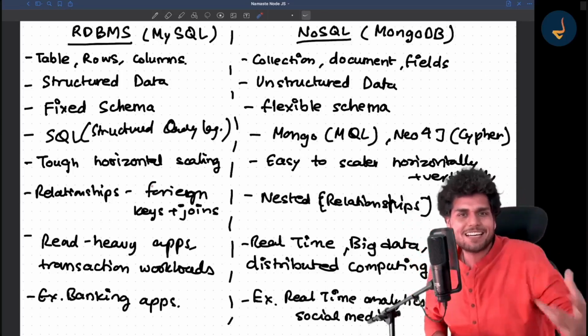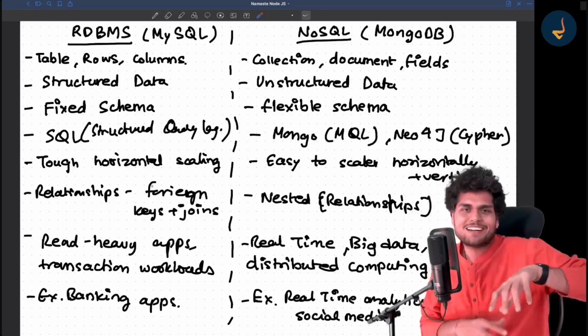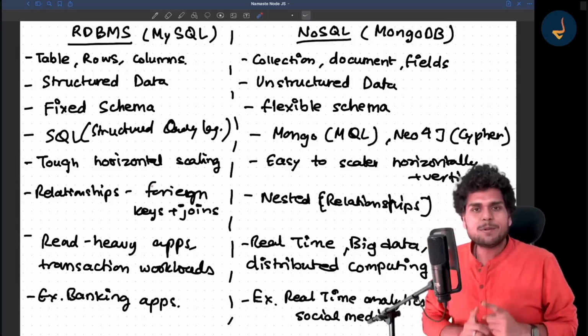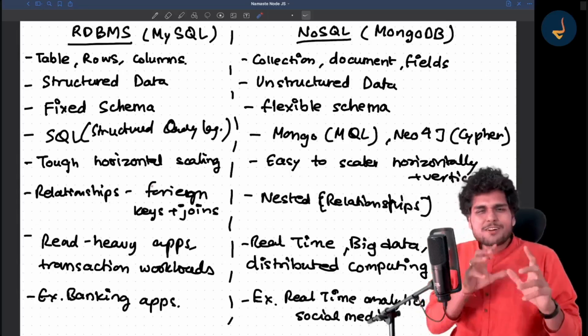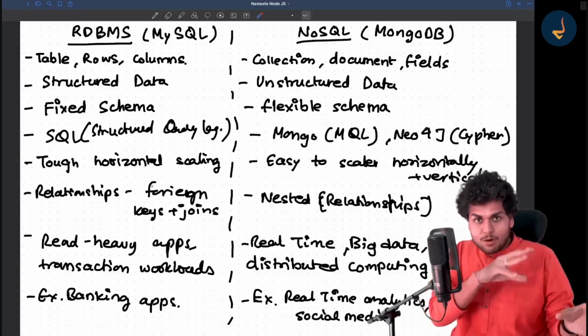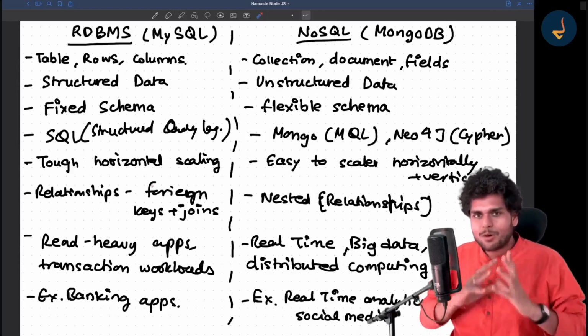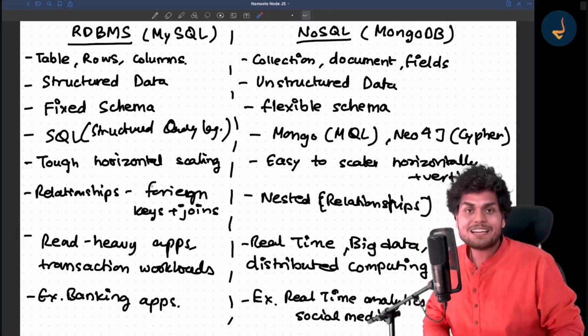We will create a collection. We will put documents inside it. We will add fields to it, right? And then we will create a MongoDB database. That will be the first interaction with our database. So that will be just a very basic coding session where I will write code. This was more of a theory type of session. Let me end this session over here and see you in the next episode.